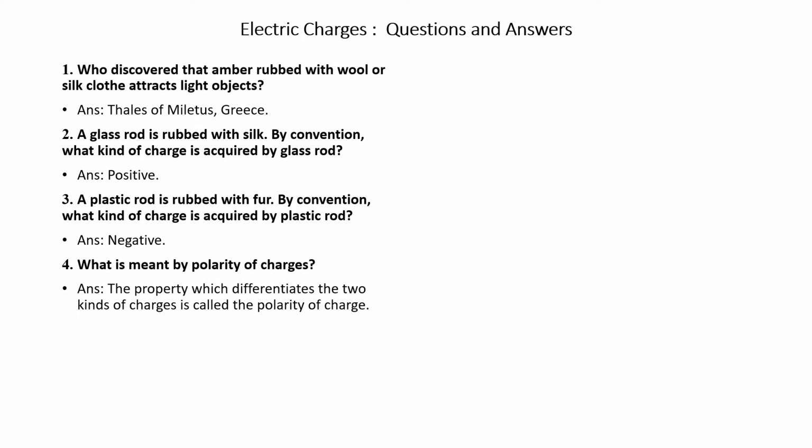The property which differentiates the two kinds of charges is called polarity of charge. So, it is the polarity which differentiates the two kinds of charges. Question number 5. Who named negative and positive kind of charges? Answer. Benjamin Franklin.